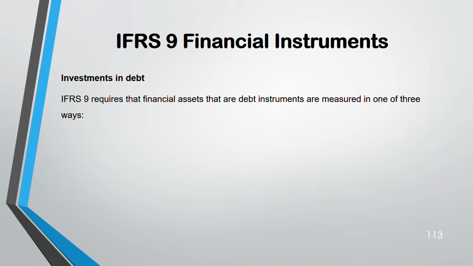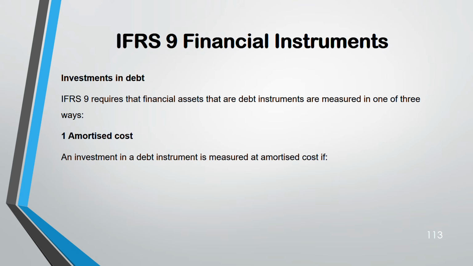Number 1, amortized cost. And what could be the other two? By now you should know: fair value through profit and loss, and fair value through other comprehensive income. Amortized cost, okay. And most of the debt instruments, let me tell you, are measured at amortized cost only. So this could be measured at amortized cost if